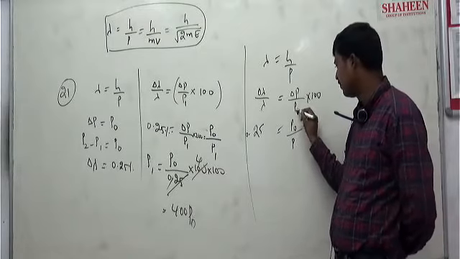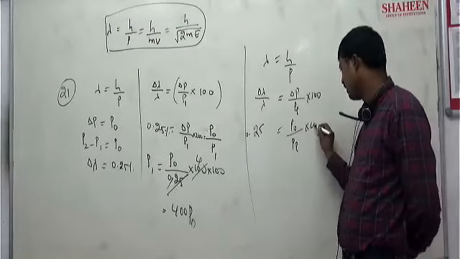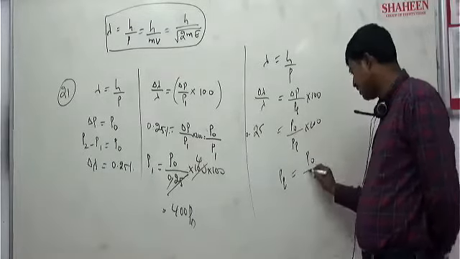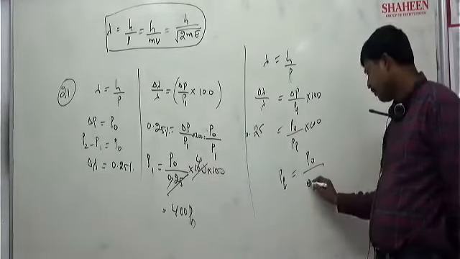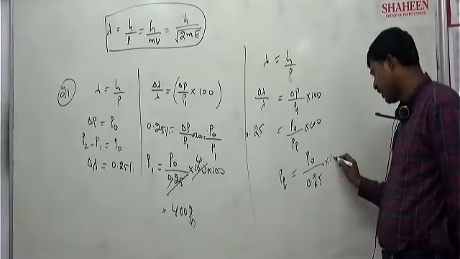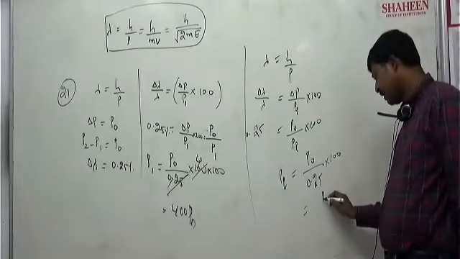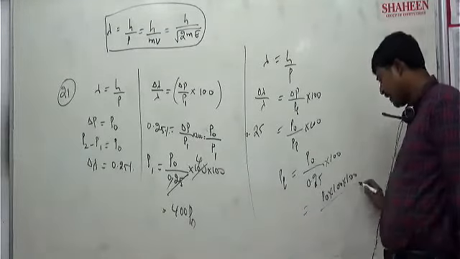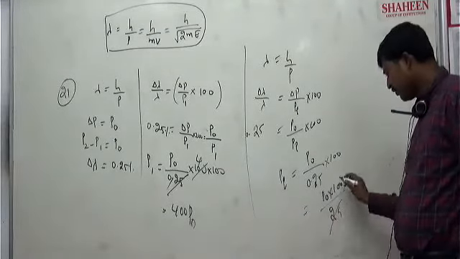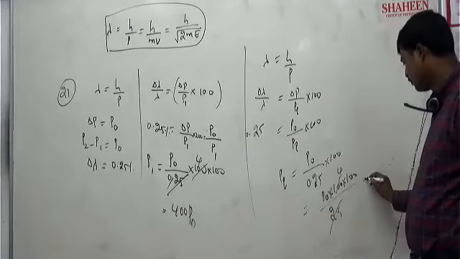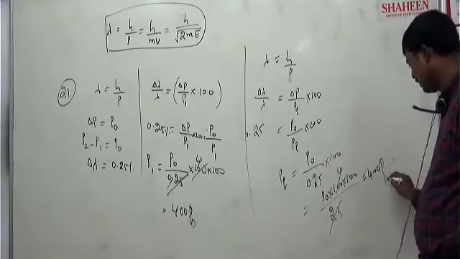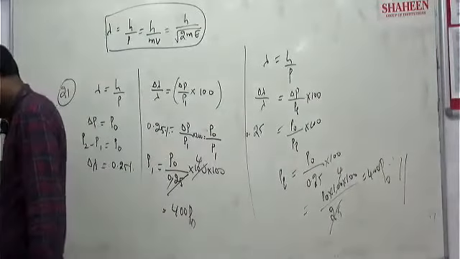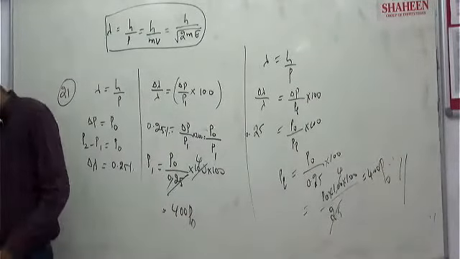Then p initial equals p naught into 100 into 100 by 25. 25 ones are 25, 25 fours are 100. So finally 400 into p naught is the answer. Clear?